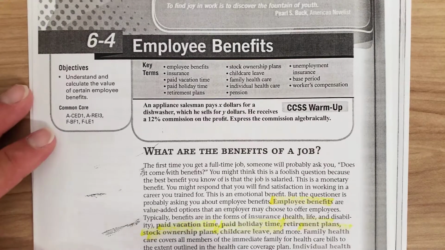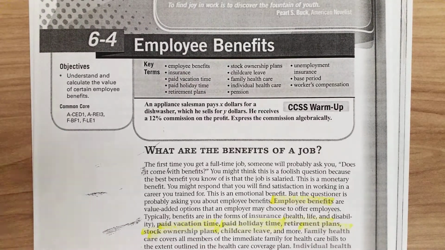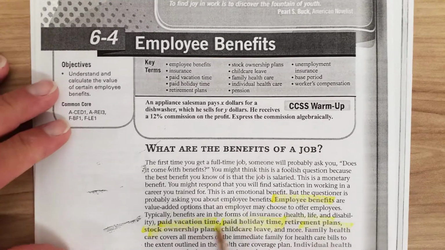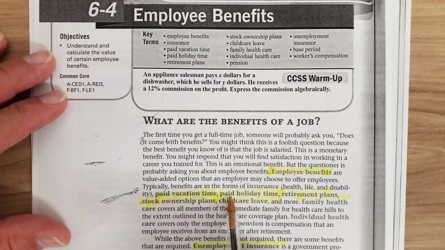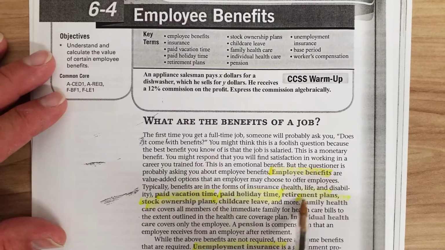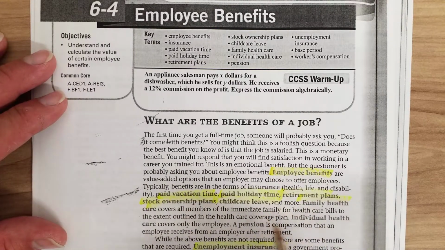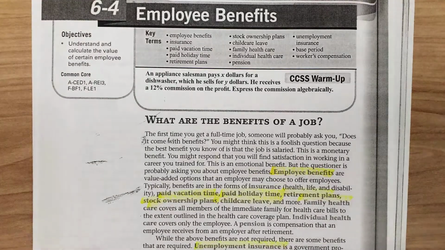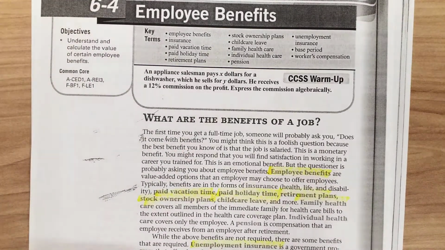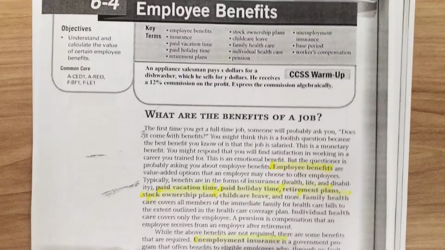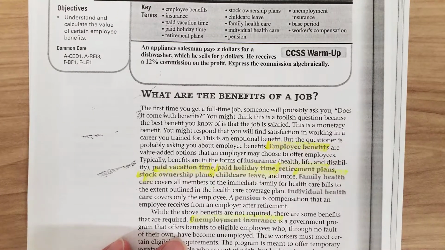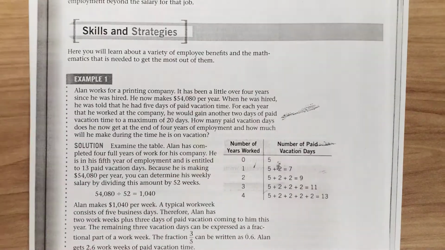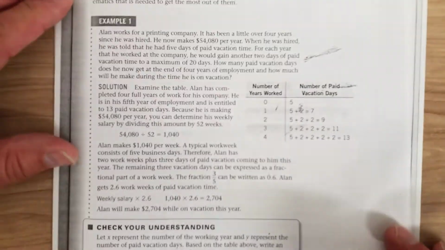Employee benefits are value-added options that an employer may choose to offer their employees, like paid vacation time or holiday time, retirement plans, that's a big one, stock ownership plans, child care leave, health care. There are a lot of different benefits that an employer can offer to sweeten the deal for that employee. Some of those benefits we're going to talk about in this section.